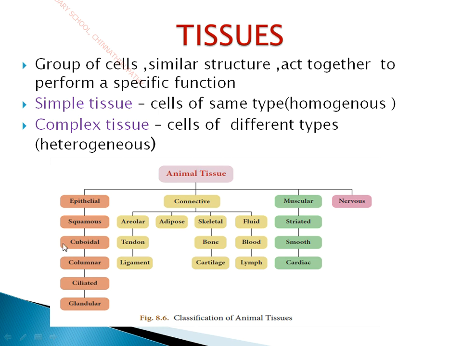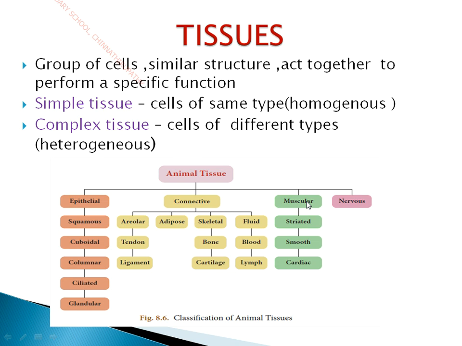And here they have given the classification of animal tissues. Animal tissues have been broadly classified into four different types: epithelial tissue, connective tissue, muscular tissue and nervous tissue. Epithelial tissue is further classified as squamous epithelium, cuboidal epithelium, columnar epithelium, ciliated epithelium and glandular epithelium. Connective tissue is further classified as areolar, adipose, skeletal and fluid connective tissue. Areolar connective tissue contains tendons and ligaments, adipose tissue contains adipocyte cells, skeletal tissues consist of bone and cartilage, and fluid connective tissue consists of blood and lymph.